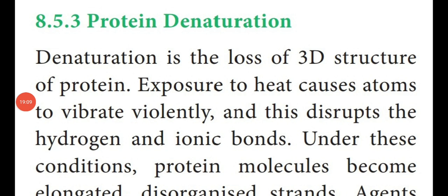Next one, denaturation of protein. That means proteins are produced from amino acids in the form of a chain linked with peptide bonds. After the protein is formed, the structure is modified into a specific 3D form. Then only can they perform functional activities. When this 3D form of protein loses its structure, it is known as denaturation.